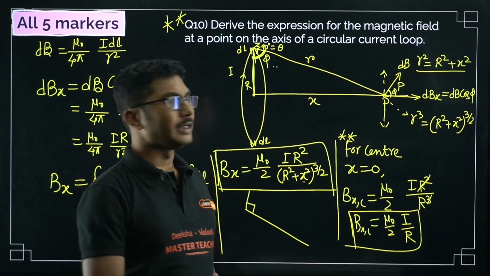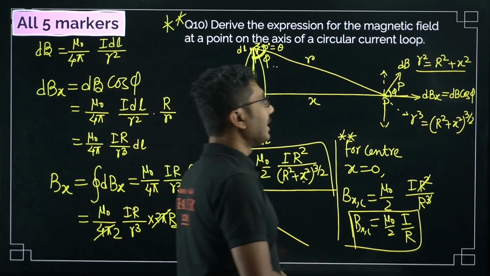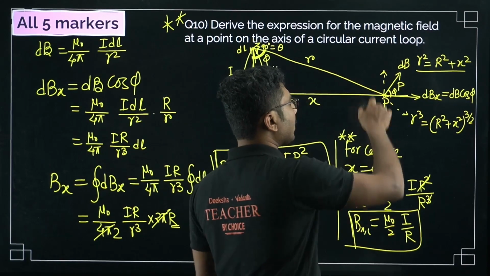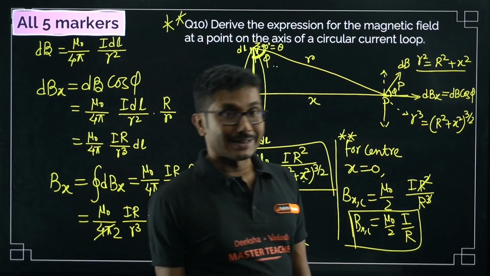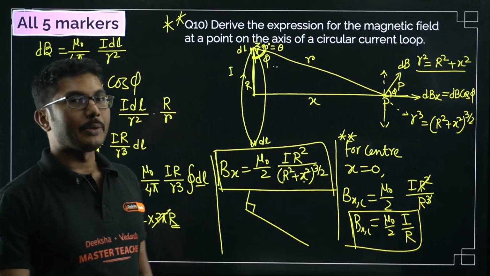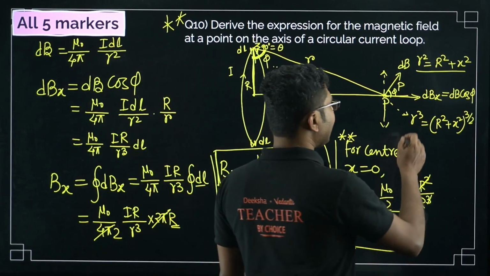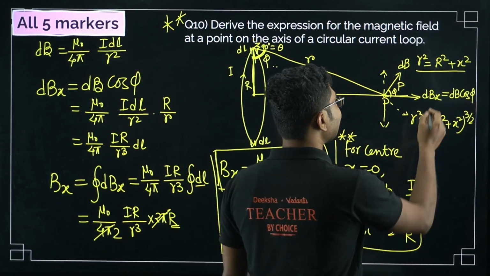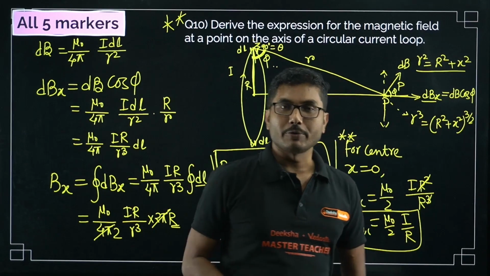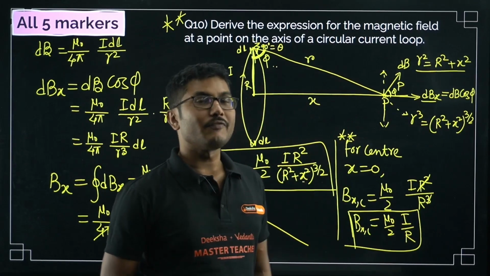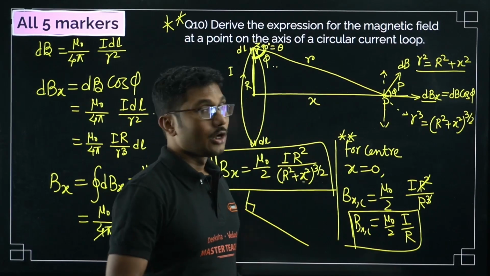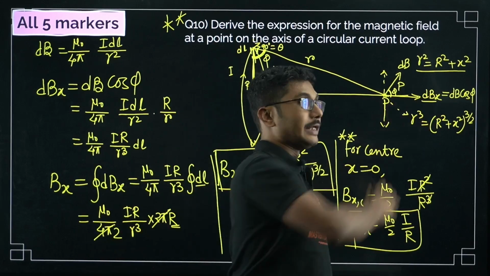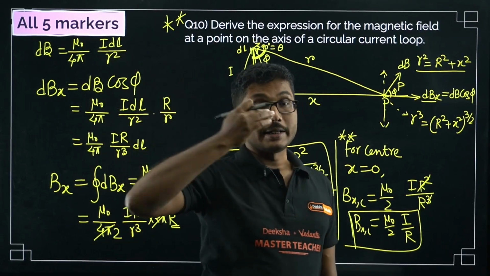Both values will be equal in magnitude, but the y components cancel, only the x component remains, similar to the equatorial plane of dipoles, right? We will only be interested in finding dBx. We will not make it 2 dBx like we did in the equatorial plane.